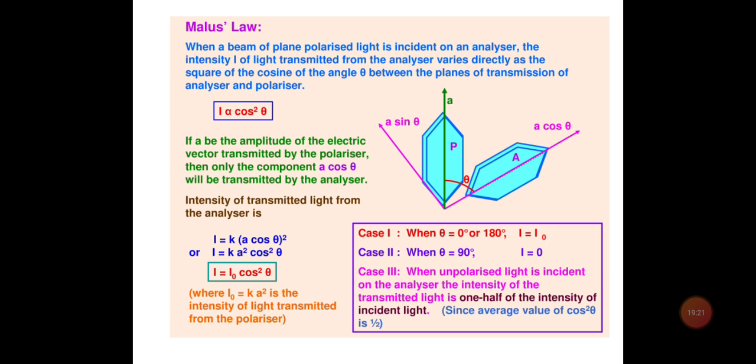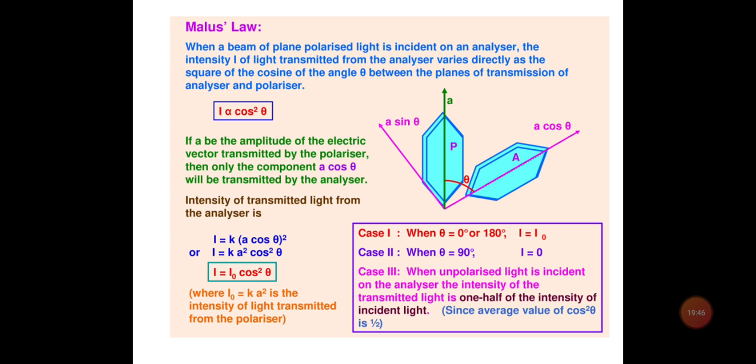The plane of transmission of P is represented by the green arrow, and the plane of transmission of A is represented by dots, and the angle between these two is represented by theta. So this was the definition of Malus law, that is, I is directly proportional to cos square theta. This law is known as the law of Malus.